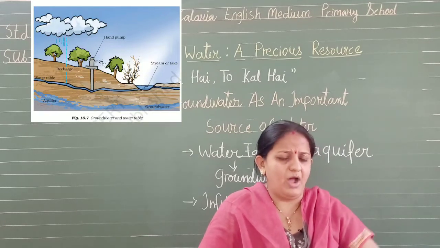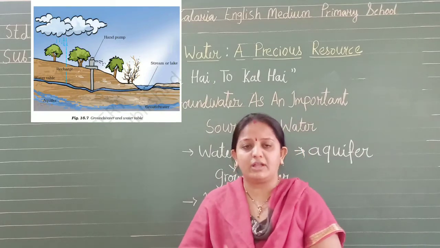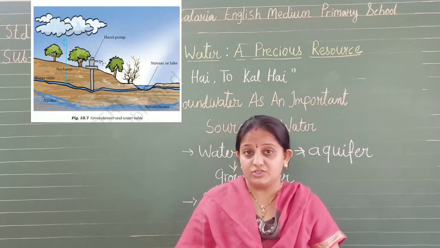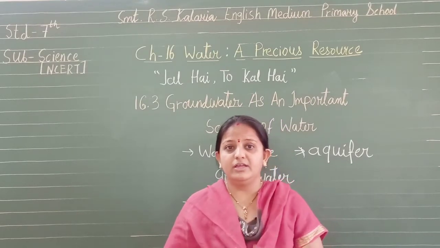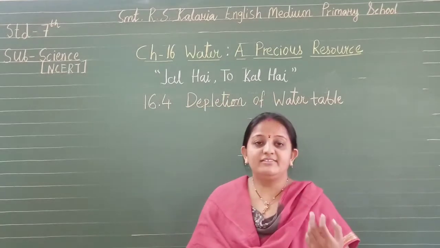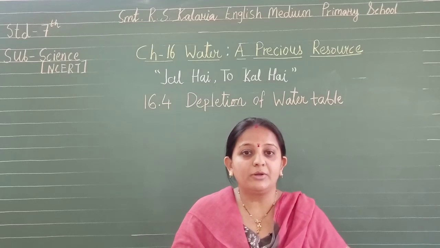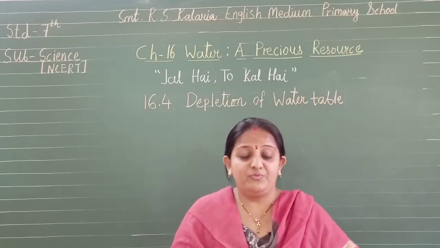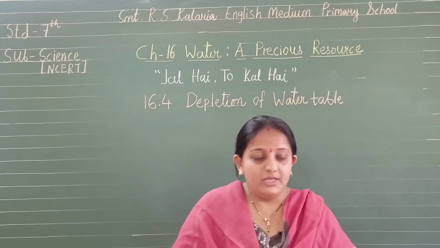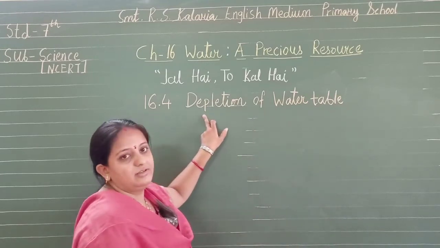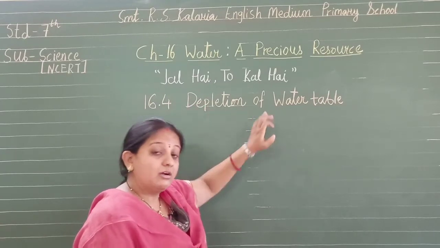Now many a times we use the water from the water table, it will someday exhaust. Now let's find what are the reasons behind it. Now we have understood there is water we get from the groundwater for the various works and the water table. Now what will happen if we fetch water from the water table? Soon depletion. We will understand depletion of water table. Depletion यानी कम हो जाना.